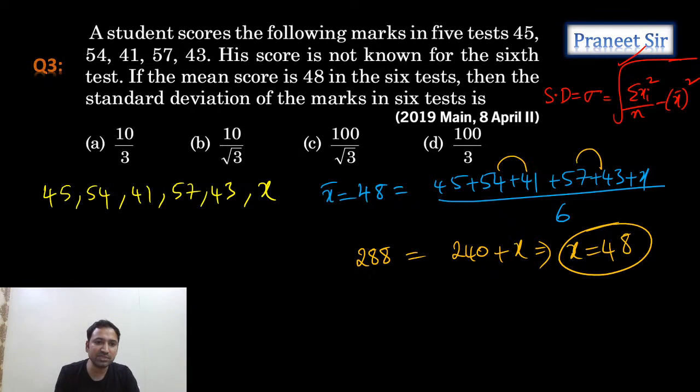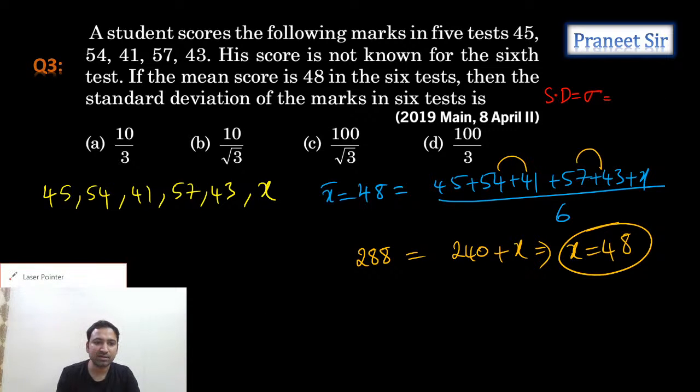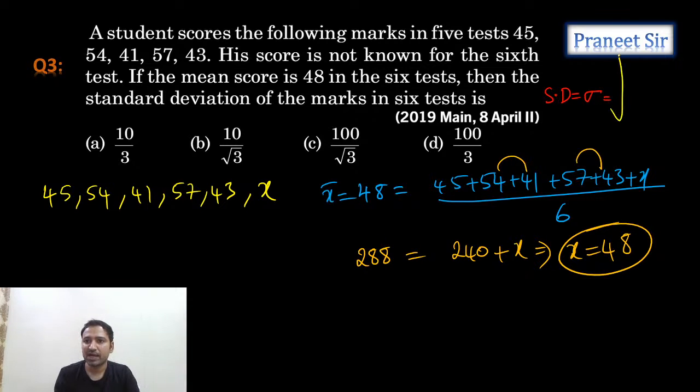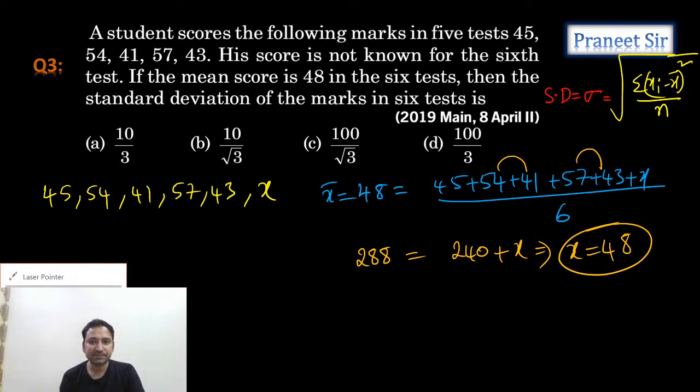So instead of using this formula, we have another formula, guys. What is that formula? Square root of sigma xi minus x bar whole square by n. This is the formula we have. So we can use this formula. If you use this formula, what do we get, guys?